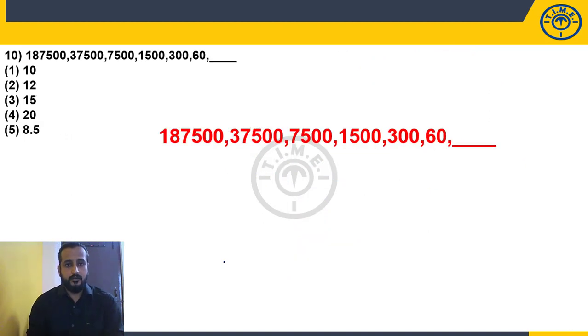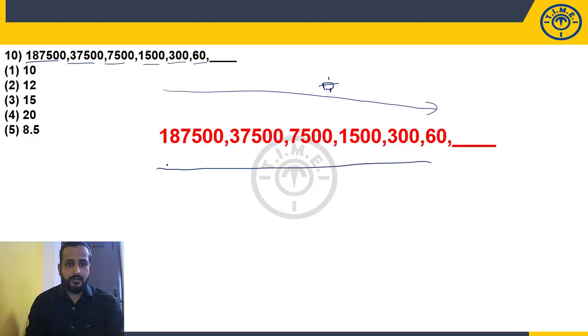Question number 10. Now, here, that is what I am saying from the beginning. If it is increasing rapidly or decreasing rapidly, those numbers are easily visible. Easily we can identify, like these big numbers they will give you. Okay. So it is in the decreasing pattern. If it is a decreasing pattern, we have to apply division, divided by logic. Or if you want to take it in the reverse way, you can apply multiplication logic. Whatever way you are convenient, you can do that.